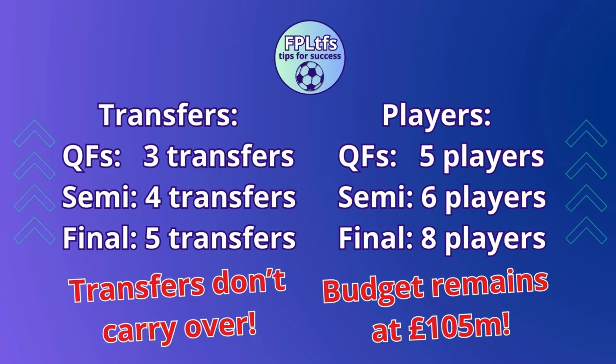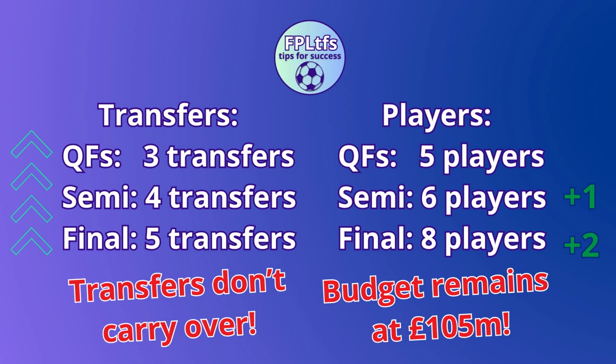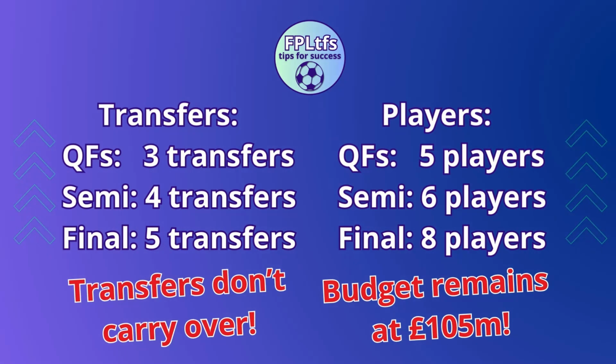First of all, a quick reminder about the rules. In the quarterfinals, we will be given 3 transfers, and this will increase to 4 for the semis and 5 in the final. While players from one team, we can have 5 players from the same team in the quarterfinals, and this will increase to 6 in the semis and 8 in the final. Please note that transfers don't carry over, so if you don't spend all your transfers for the quarterfinals, you will not have extra for the semis and the final.